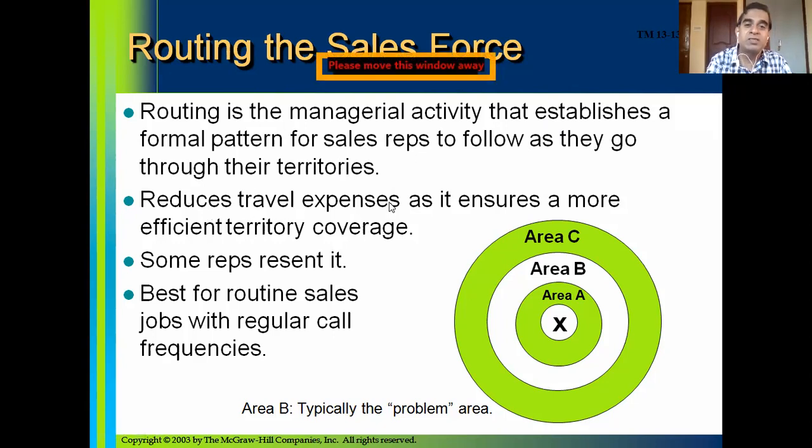It reduces travel expenses as it ensures more efficient territory coverage. Some reps resent it as it is repetitive in nature. It is best for routine sales jobs with regular call frequencies. As I mentioned, PepsiCo India and Hindustan Coca-Cola India have this routing plan.